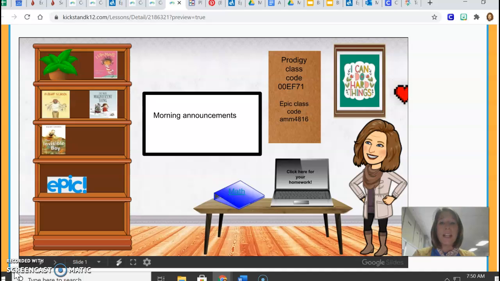If you have signed up for orchestra, that also begins on Monday and it will take place on Mondays and Wednesdays, I believe, during our student interest group. So the days that you do not have orchestra, you will be here in the classroom working on our student interest group.